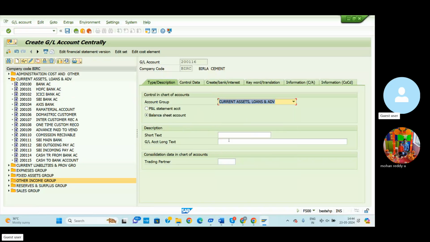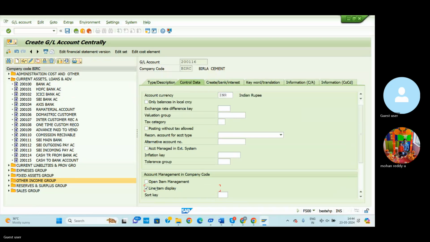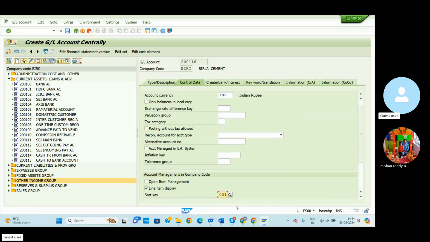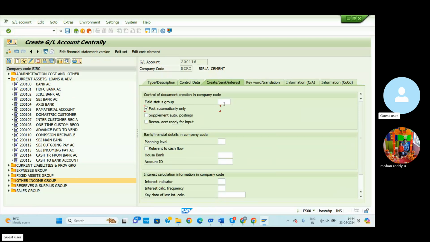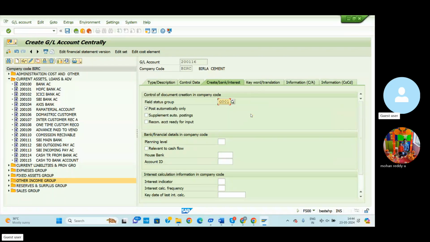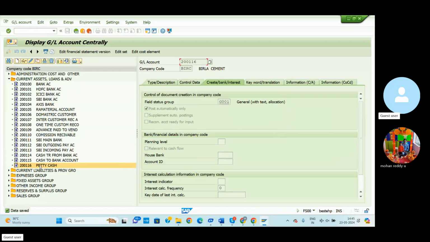Click here and go to the type description. Current assets comes under the balance sheet. Short description: petty cash. Petty cash GL account. Control data: line item display. D001 for the posting date indication purpose. Post automatically. G001 for regular transactions like general, with text allocation, and save. So the petty cash GL account is also created.